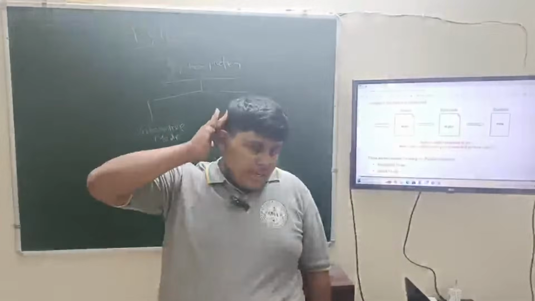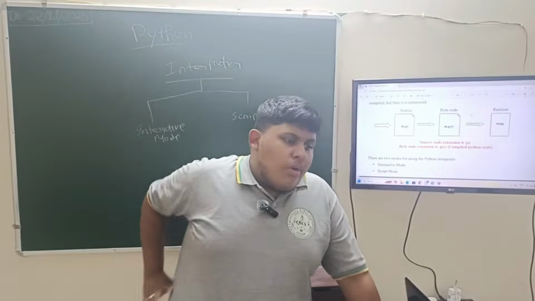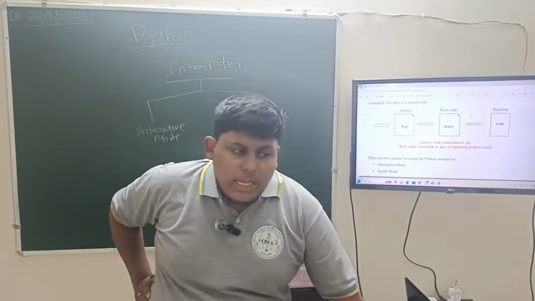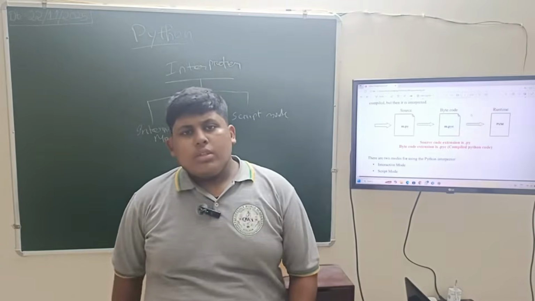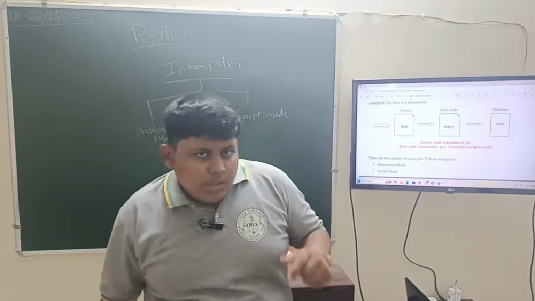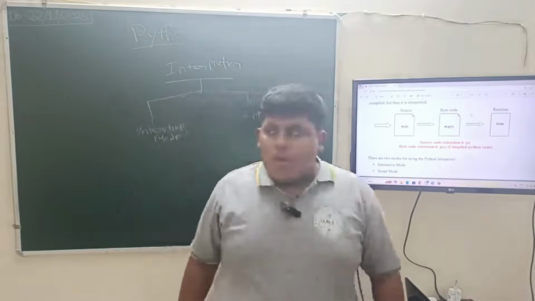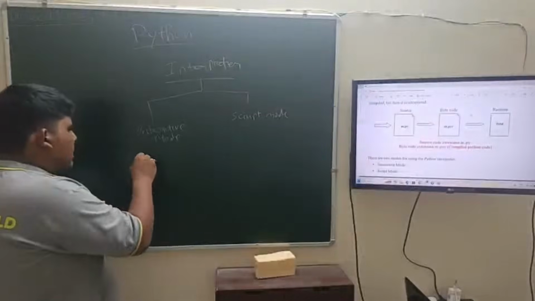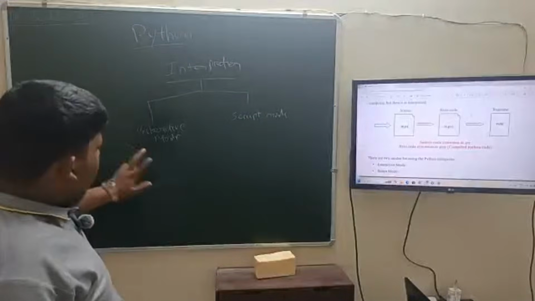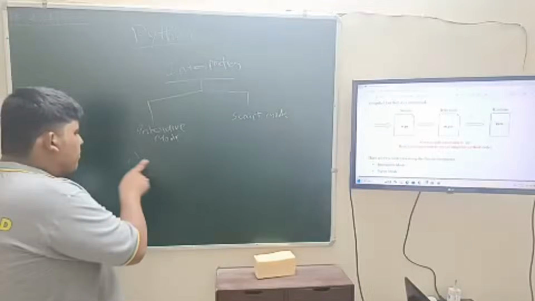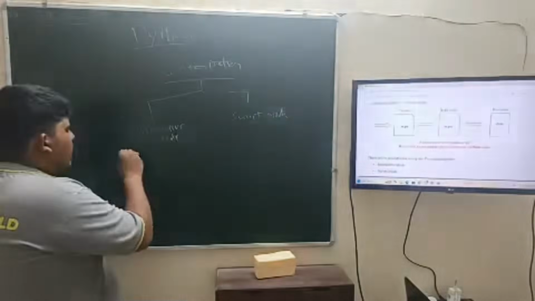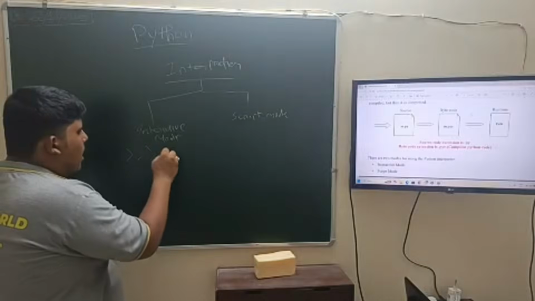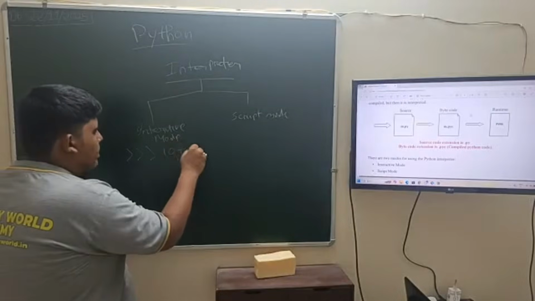So what is interactive and what is script mode? When we install Python IDLE, first the screen which is visible to us is interactive mode, in which if we type any statement, it will come after a triple arrow. First there is the triple arrow, then we will write our statement. For example, our statement will be 10 plus 10.